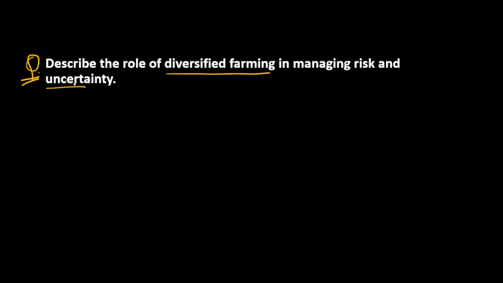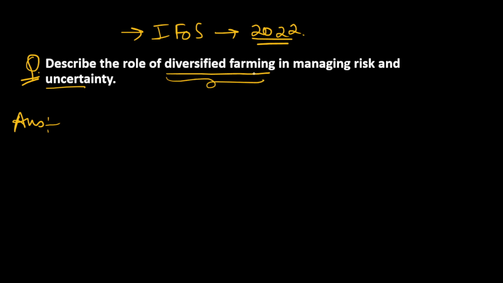So this question was asked in the UPSC IFoS examination, that is the agriculture optional paper of the UPSC IFoS examination of 2022. So it becomes very important for us to see how we can approach the answer. And as for diversified farming, in recent times a lot of questions have been asked on diversified farming, so it becomes a very important topic.